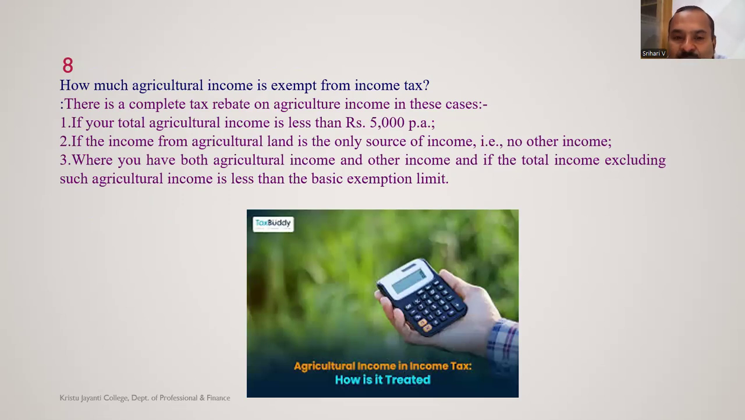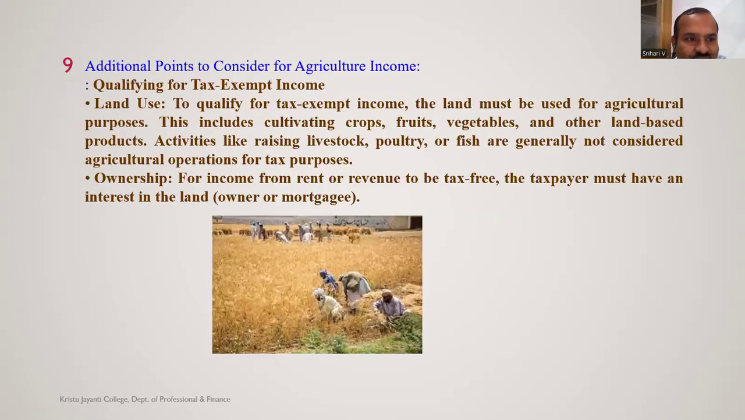How much agriculture income is exempt from tax? There is a complete tax rebate on agriculture income. Up to 5,000, there will be complete tax rebate. If a person partly earns income from agriculture and partly earns income from other activities like salary, then as per the Income Tax Act, they will calculate both the incomes and they will calculate income tax as per the tax slabs of an individual. We will discuss this later.